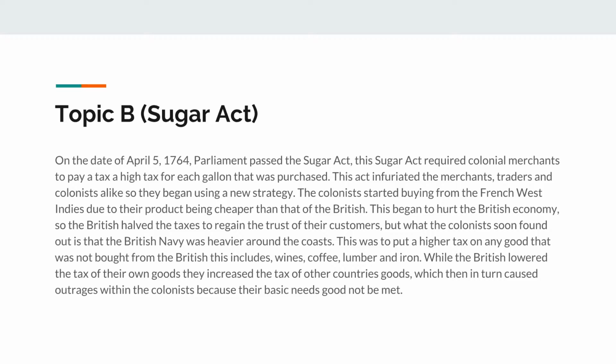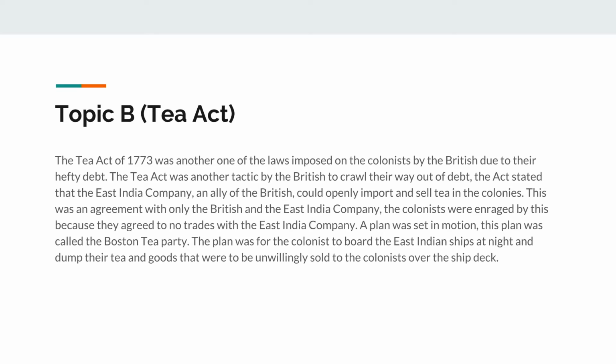This began to hurt the British economy, so the British halved the taxes to regain the trust of their customers. But what the colonists soon found out is the British Navy was heavier around the coast. This was to put a higher tax on any good that was not bought from the British. This includes wines, coffee, lumber, and iron. While the British lowered the tax of their own goods, they increased the tax of other countries' goods, which in turn caused outrage within the colonists, because their basic needs could not be met.